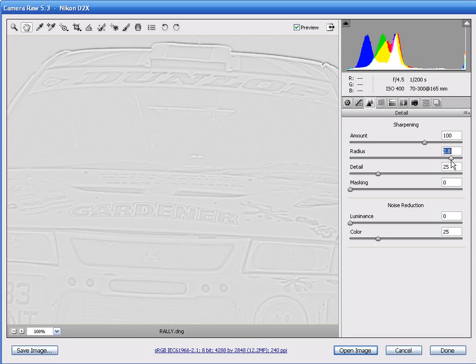Dragging the radius over to the right to a value of 3.0 shows that we've got a rather severe halo around the roof of the car, and we want to keep halos around our subject to a minimum, so we're going to set this to a value of 0.7.